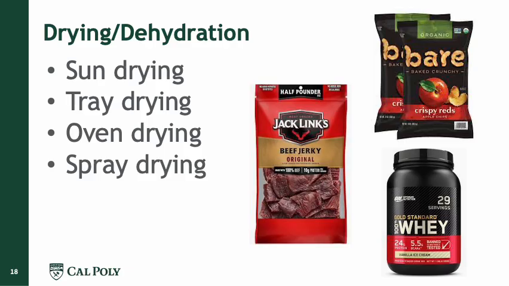So let's take a look, for example, at beef jerky. Beef jerky is normally thin sliced meat. We can use different types of meat, but we're not going to get into detail. These meat slices are marinated, and the marinating process is very important. Normally there's a lot of mixing in a tumbler, and sometimes they add vacuum because that helps with the impregnation of the marinade inside the meat. And then these meat slices are dried.